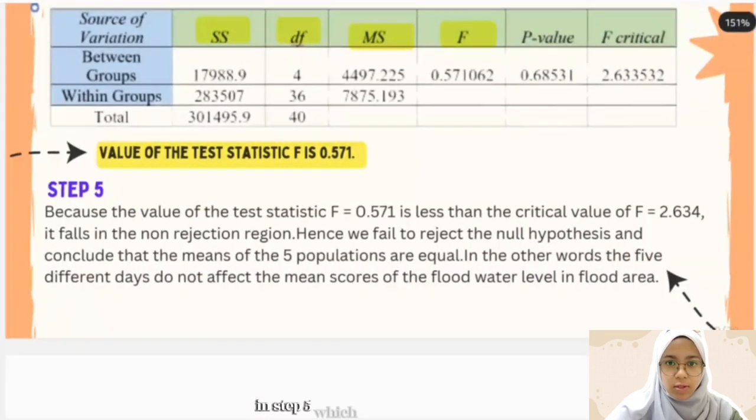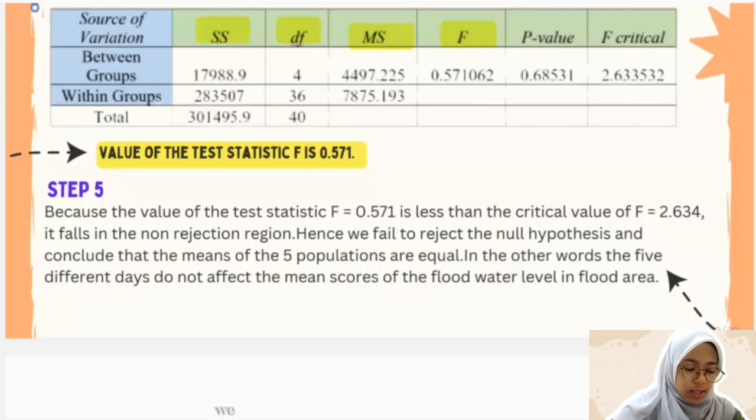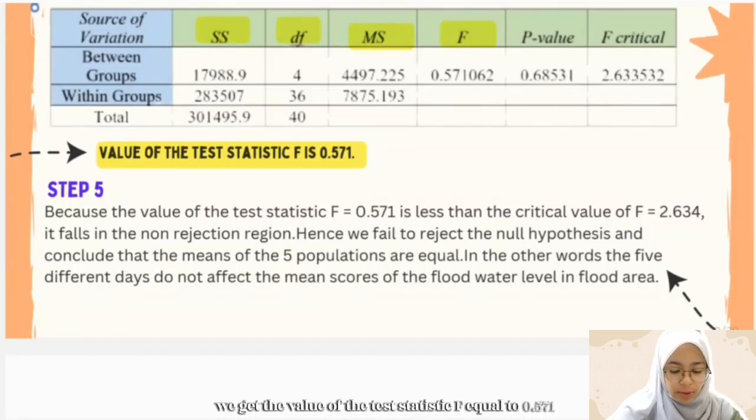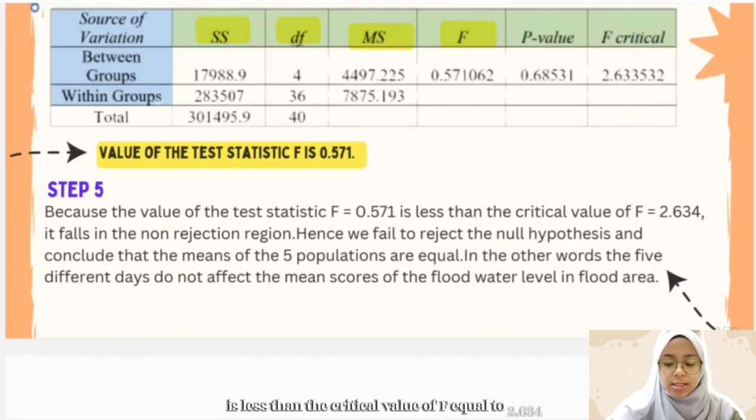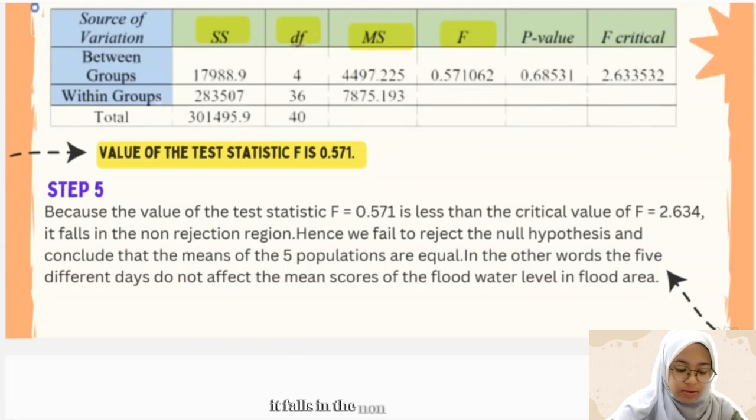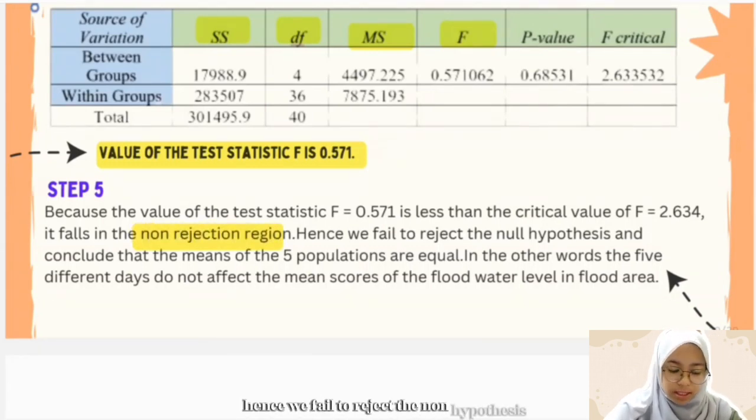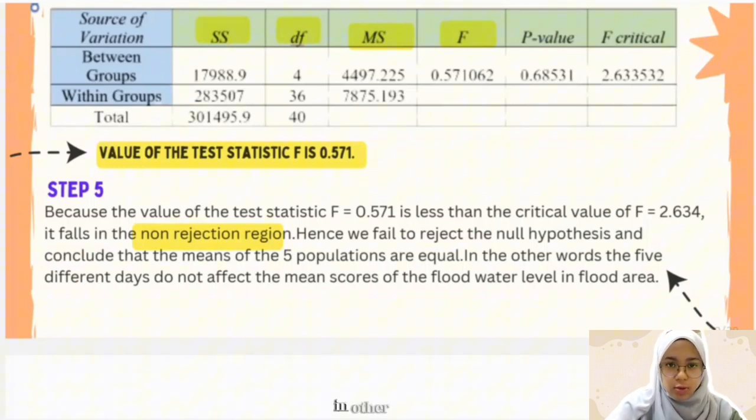In step 5, which is to make the decision, we get the value of the test statistic F equal to 0.571, which is less than the critical value of F equal to 2.634. It falls in the non-rejection region. Hence, we fail to reject the null hypothesis and conclude that the means of the 5 populations are equal. In other words, the 5 different days do not affect the mean scores of the flood water level in flat area.